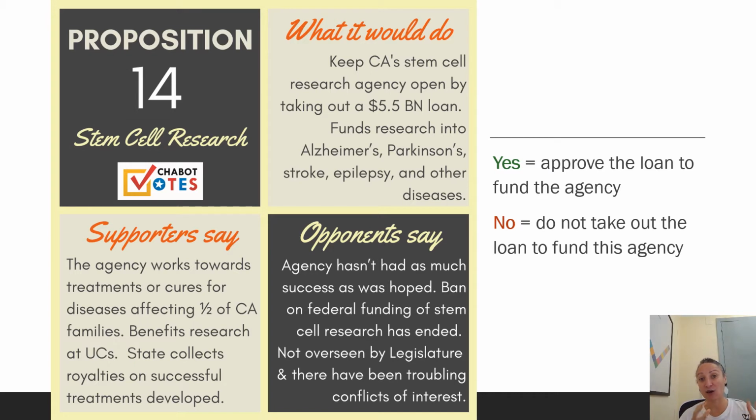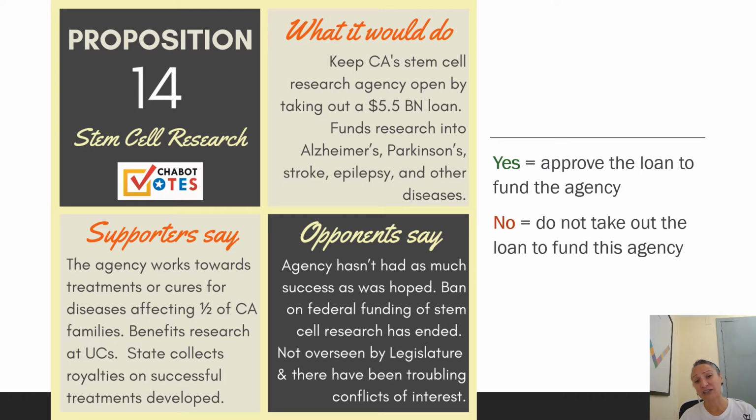And they say we might end up making a lot of this money back, because if we develop successful treatments or cures for diseases, we can collect royalties on any of those pharmaceutical products or treatments that we develop. Other folks, however, are opposed to Prop 14, and they say this agency has already been open for a number of years. They haven't really had the success at developing treatments and cures that they promised.